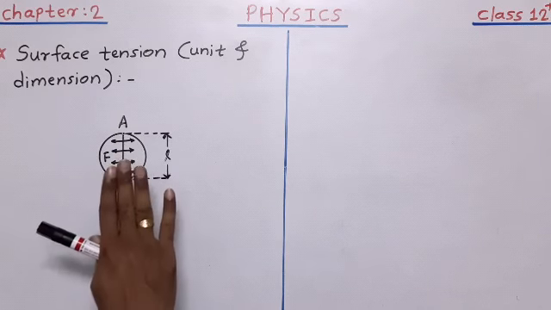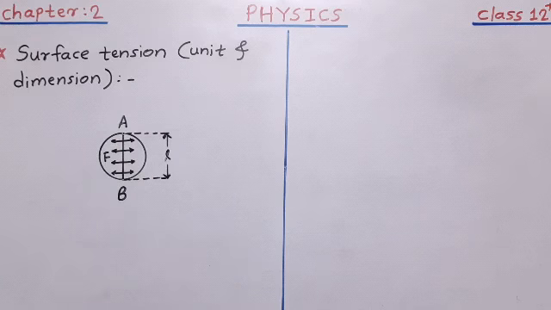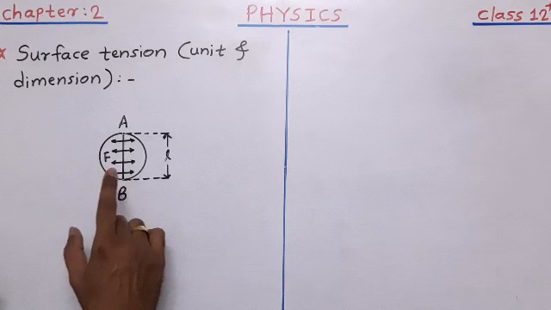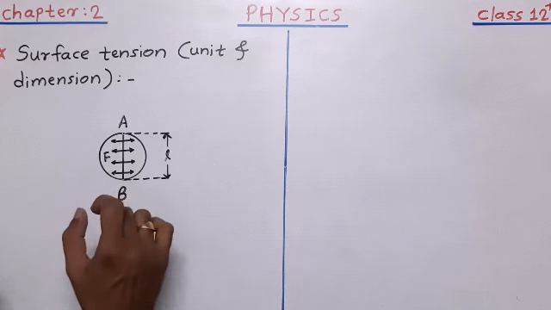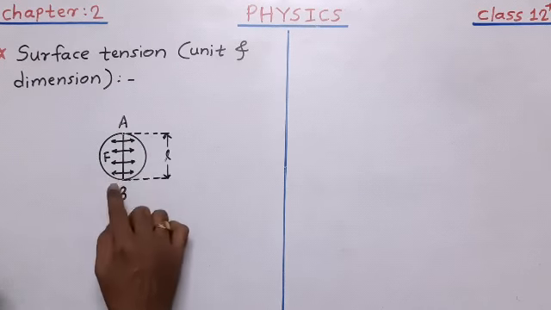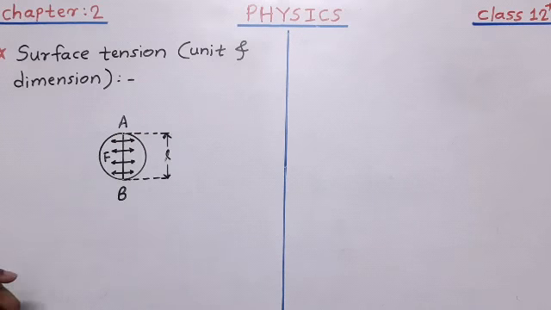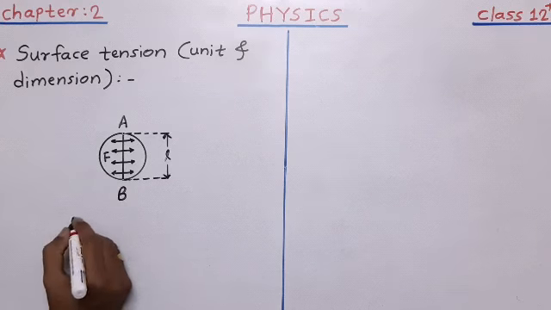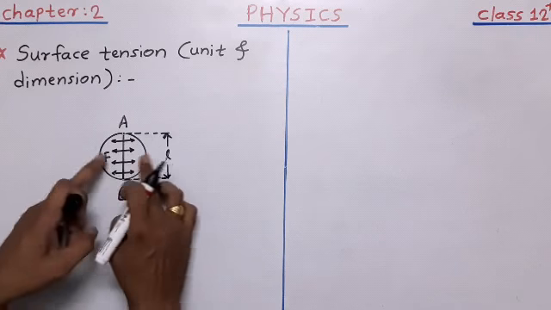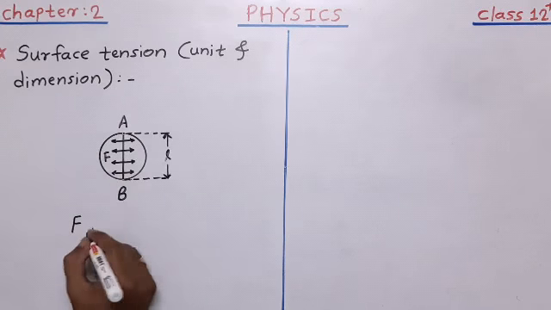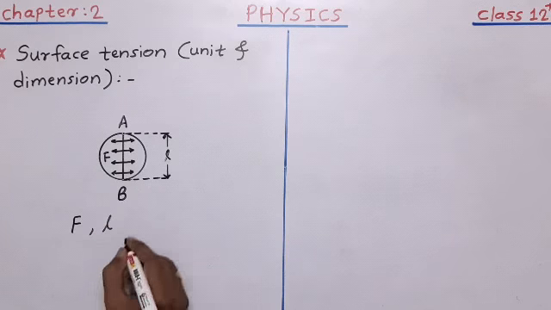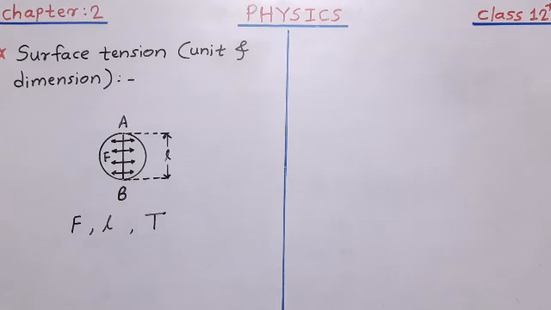Now if you have understood this figure, then we can define surface tension. Surface tension is defined as the tangential force acting per unit length on both sides of an imaginary line drawn on the free surface of liquid. Now suppose F is the tangential force acting on both sides of this imaginary line whose length is small l, then the surface tension capital T can be written as F upon l.